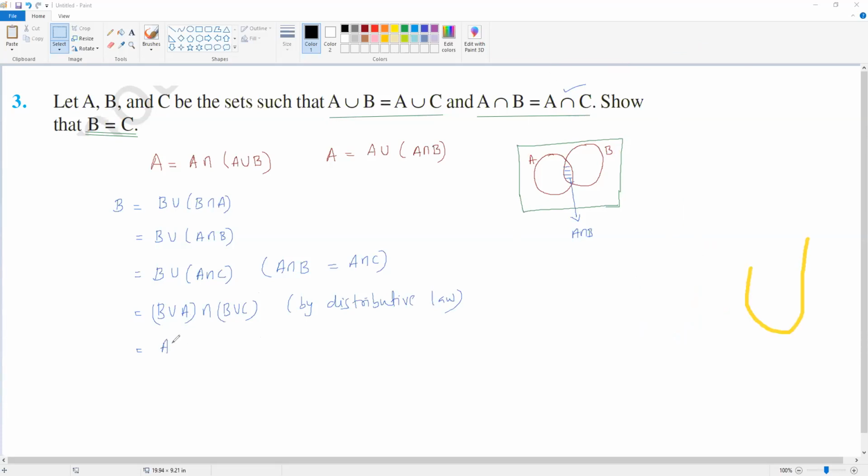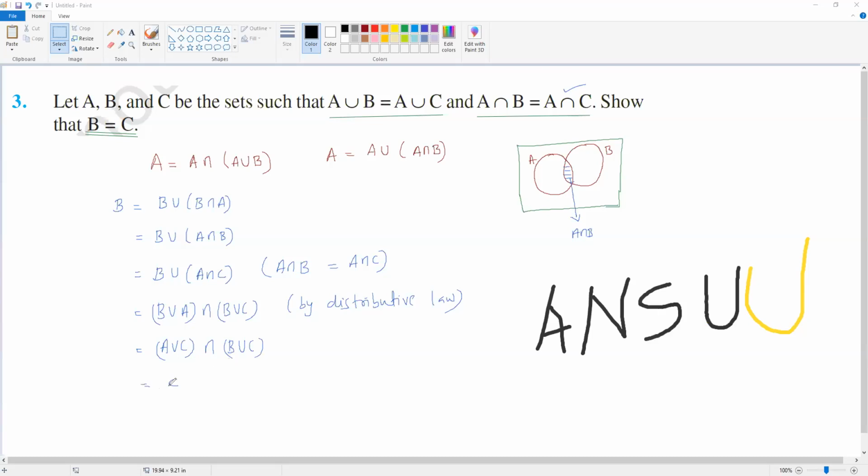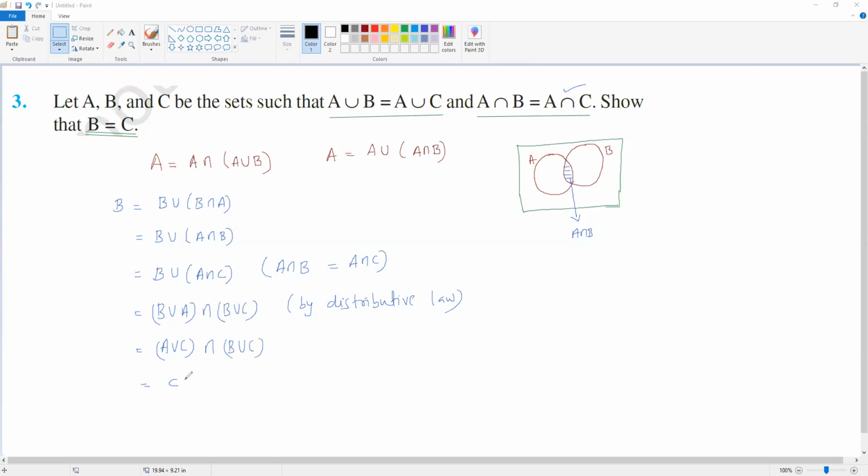So in place of B union A you can write A union C, because B union A and A union B are the same only. A union B is equal to A union C is given. So it is A union C intersection B union C. So C union A union C can be written as C union A intersection C union B.